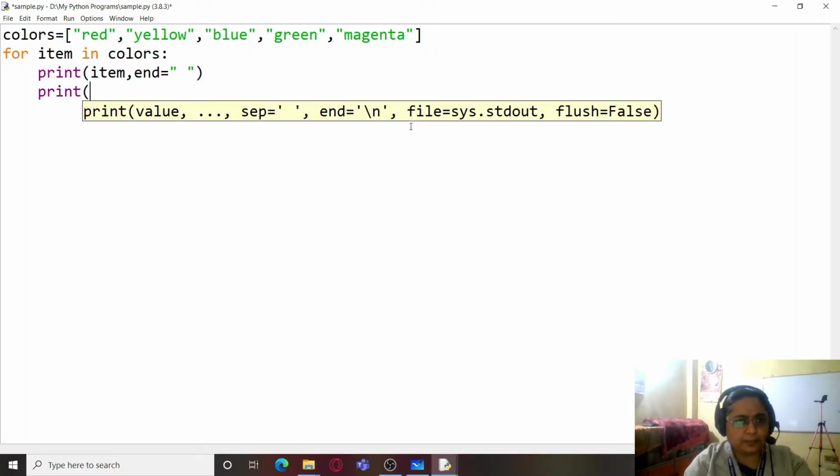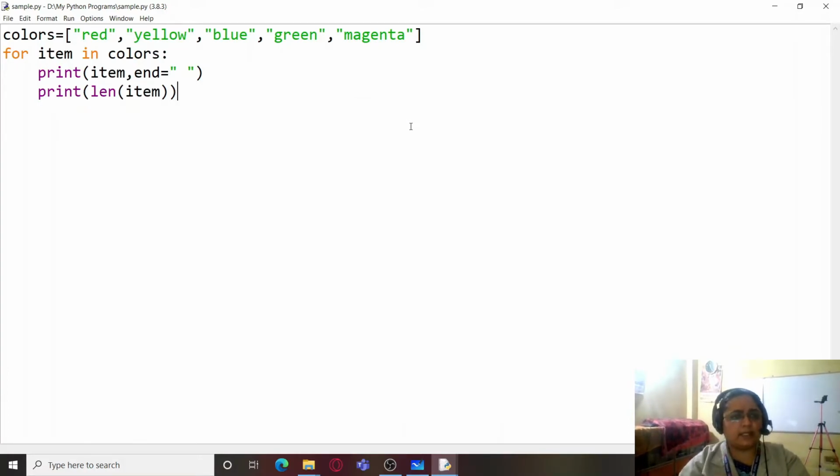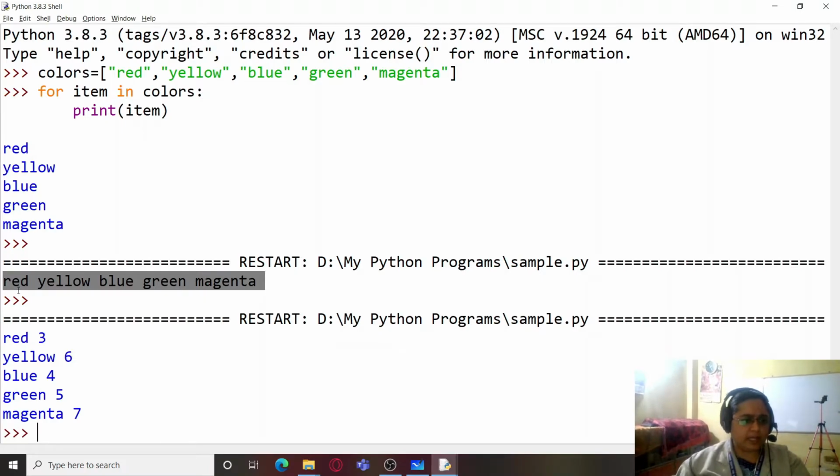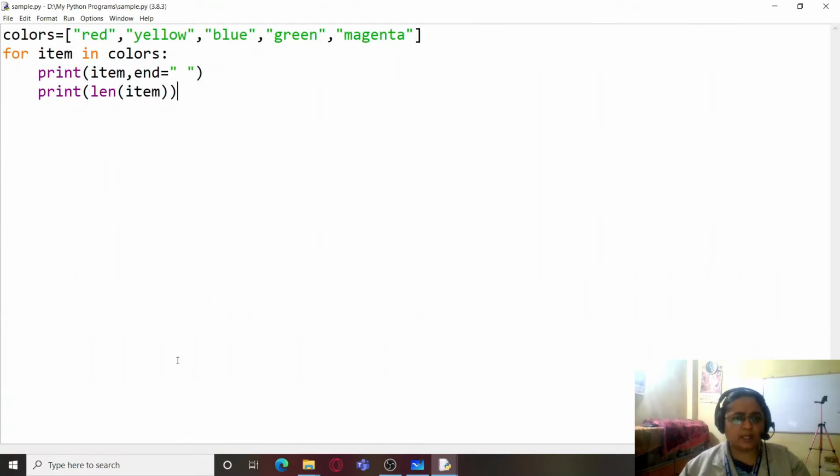So I will write print len item. The len function prints the length of the item. So I will be writing this over here, and now when you run the program, you will be able to see that the length of the item is also printed along with the item name. So this is how we can use this loop to perform any type of operations, and we can use this loop to access members from a collection.